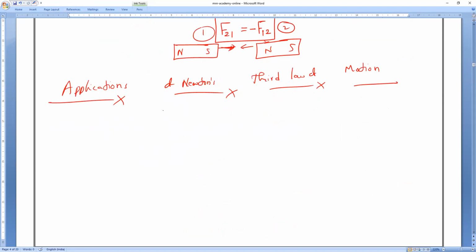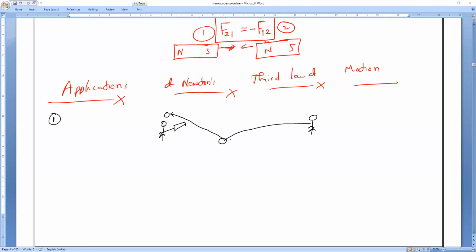So now applications, for example. How many of you know cricket? Do you all know cricket, everybody? Yes, sir. For example, there is a batsman and there is a bowler. Now the bowler has decided that he wants to make a bounce so that the batsman cannot hit the ball, so the ball will go somewhere like this. Am I right or wrong? You all know bouncing. Everybody clear? Yes, sir.